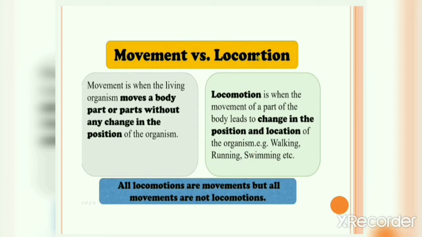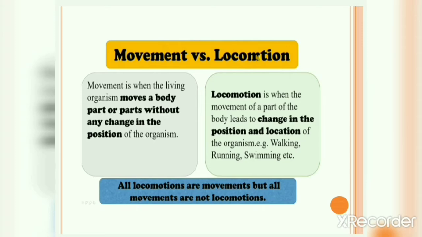Whereas locomotion is when the movement of a part of the body leads to change in the position and location of the organism. For example, while walking, running, swimming, these are the activities. When you perform walking, running or swimming, this activity leads to change in your position, right? So these kind of movements are known as locomotion. So we can say that all locomotions are movements, but all movements are not locomotions, right? Because the movement in which your position is not changing is not locomotion, right?